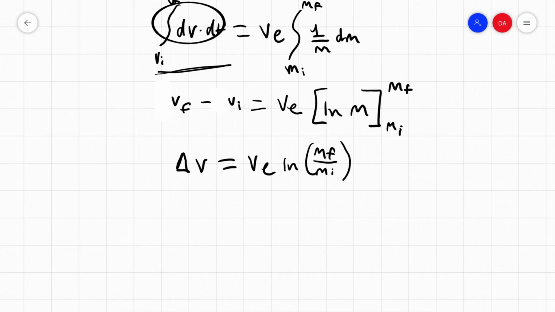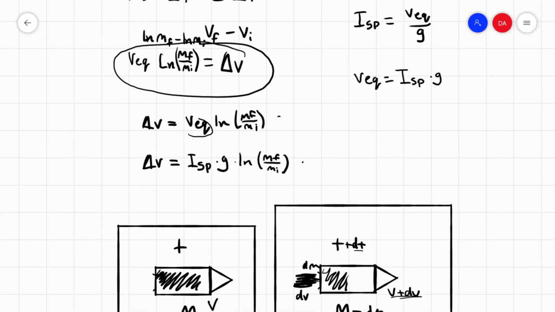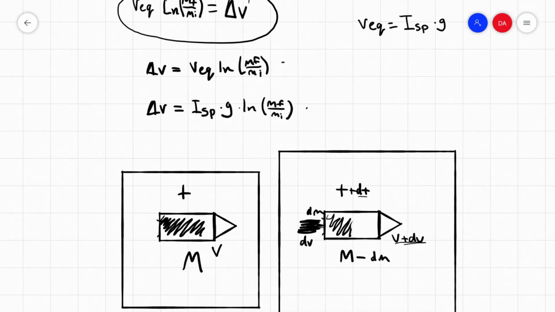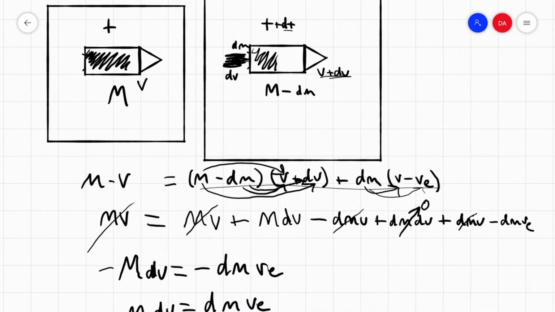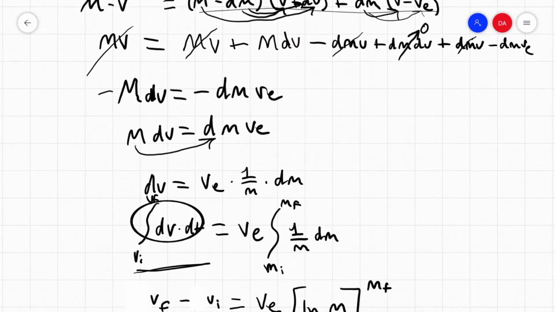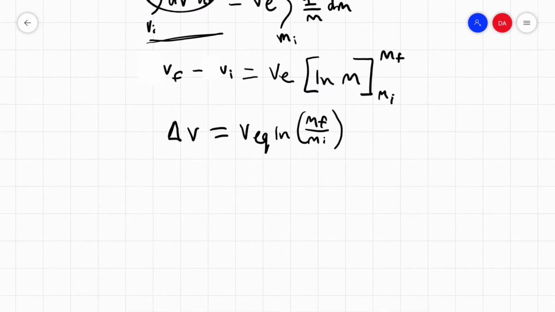And that looks just like what we got before, except that before we had a v equivalent, which is the more accurate representation because that encompasses the whole thrust equation. So let's just substitute this with v equivalent. So they are both equal. These are both two valid ways of describing it.